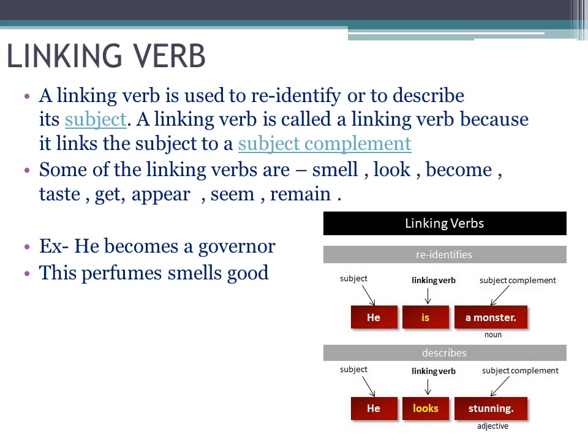Then next is this perfume. Actually it is written perfumes, but this will be this perfume smells good. So the verb smells is describing the perfume. It is acting like a linking verb here. So this is about the linking verbs. Now let me give you some more facts about this, how you will differentiate between the helping verb and the linking verb, or how you will recognize that this is a linking verb.